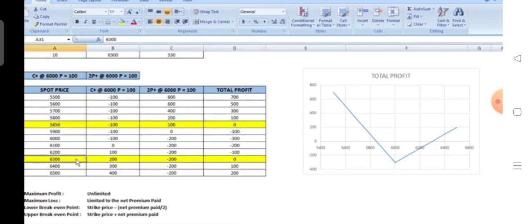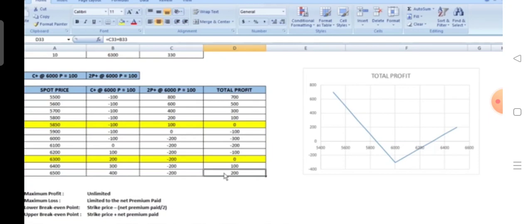At 6,300 again we see that the call option gets exercised and we have a 200 rupees payoff. The put option gets lapsed and the total profit and loss generated is 0. If the price is say 6,500 on expiry, call option gets exercised and the payoff from this leg is 400 rupees. Both the put options get lapsed and we lose 200 rupees premium. So the net profit from this strategy is 200.